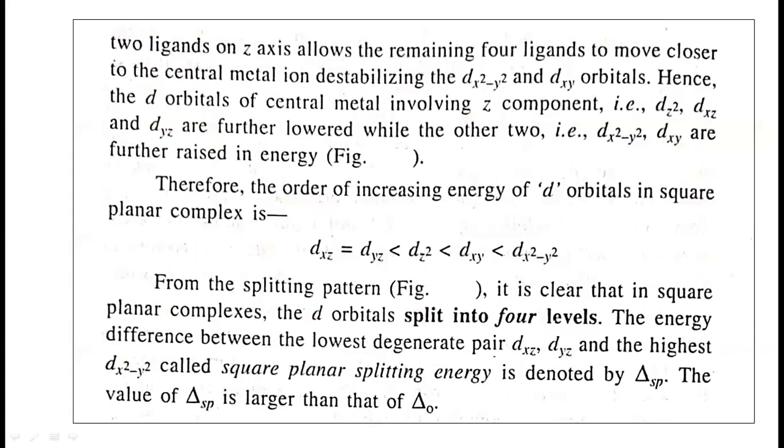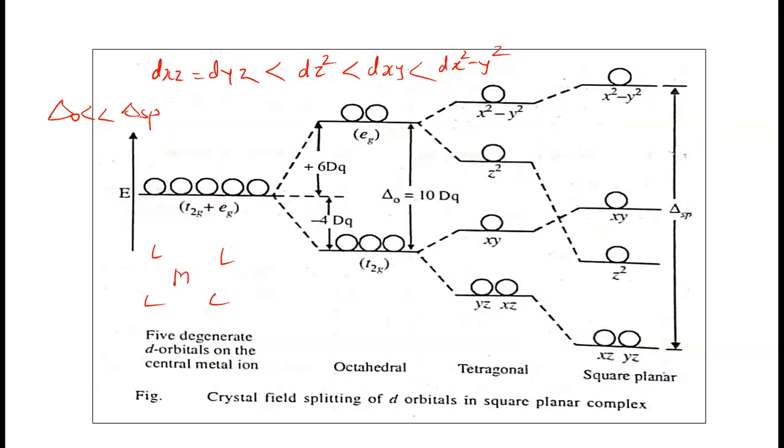So in this way, in the square planar complexes, the d orbitals of the central metal ion are split, and the crystal field splitting is larger as compared to the octahedral and tetrahedral complexes.